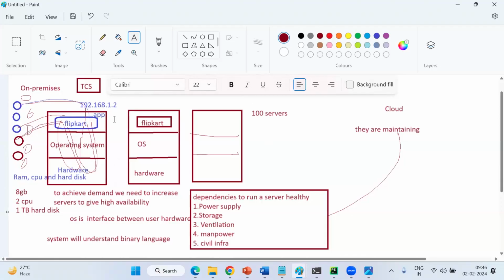Can you start? TCS can say all my servers are busy and I need some time to build servers. Building servers with all the dependencies will take at least 3 or 4 months. So TCS says I need 5 or 6 months to build the infrastructure.